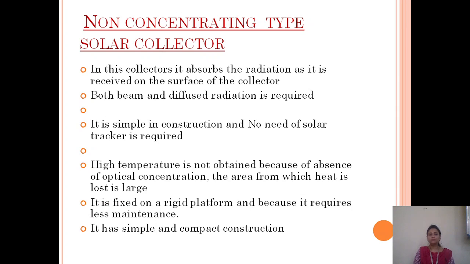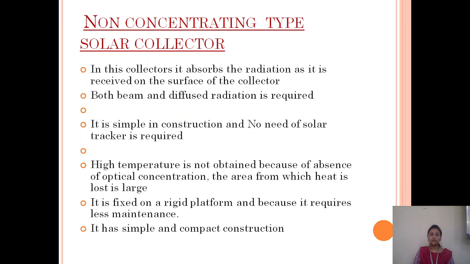Next one is the non-concentrating type solar collector. In this type of collector, it absorbs the radiation as it is received on the surface of the collector. Here both beam and diffuse radiation are used. It is a simple construction, and no solar tracker is needed.